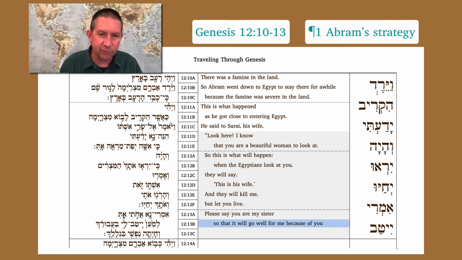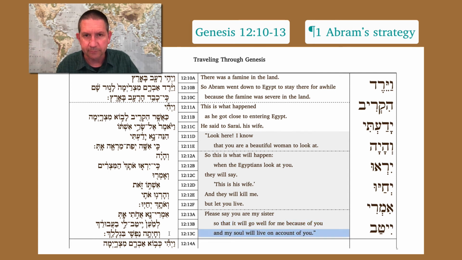Okay, but back to translation. Next we have v'hayeta nafshi biglalek. So again, vav plus perfect consecutive. This one is third feminine singular because nafshi, my soul, my life, is the subject of the verb. And my soul will live on account of you. So that's the first paragraph of this pericope.